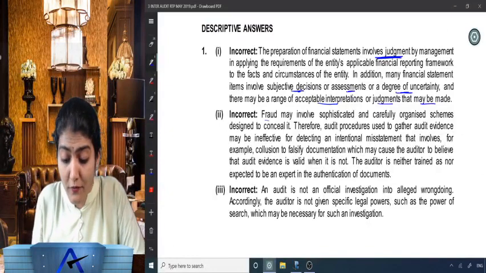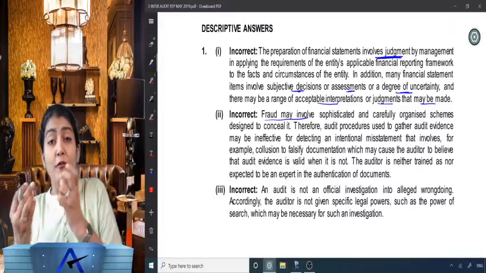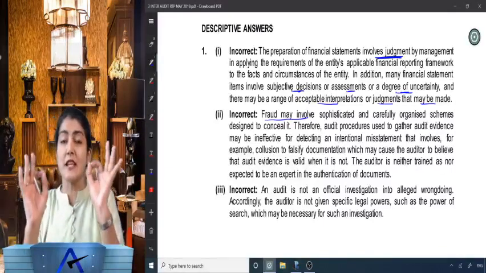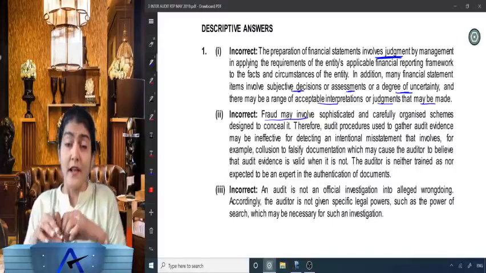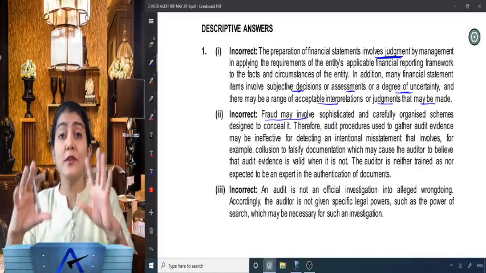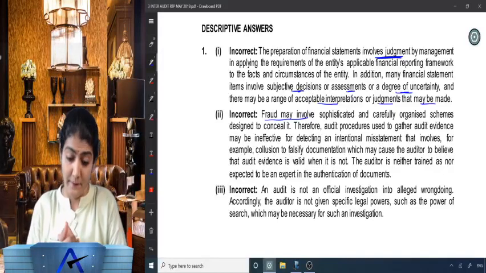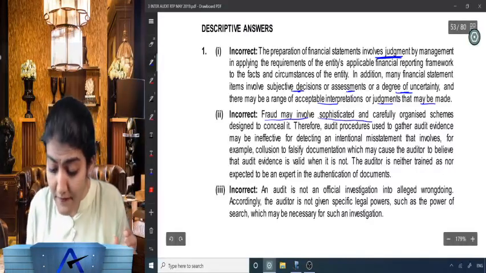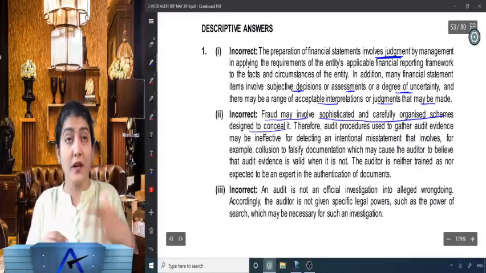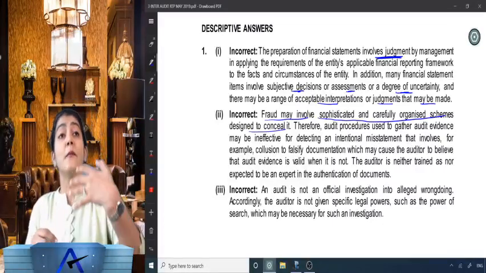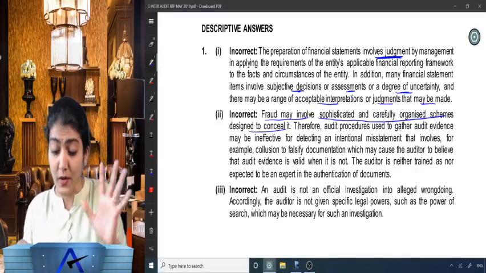Because, this is a very favorite sentence which you need to know, fraud may involve sophisticated and carefully organized schemes designed to conceal it, such as forgery, deliberate failure to record transaction, intentional misrepresentations to the auditor.